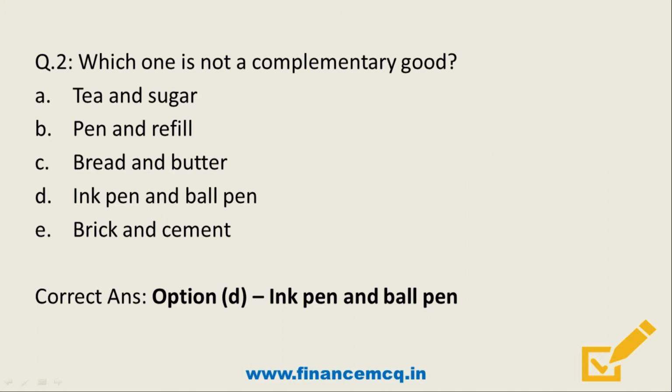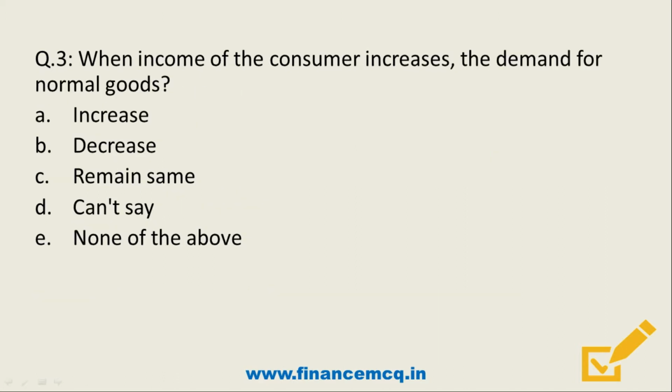So moving on to the question number 3. When income of the consumer increases, the demand for normal goods, option A increases, option B decreases, option C remains same, option D can't say, option E none of the above.